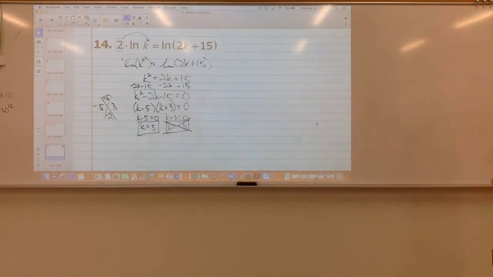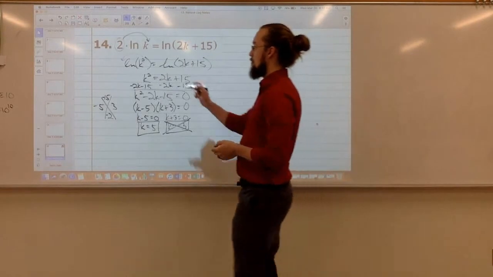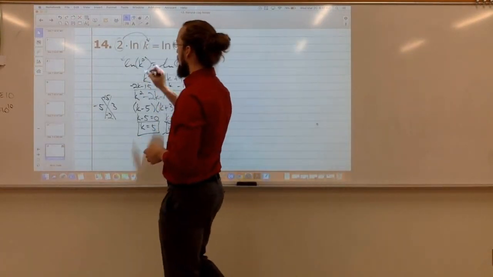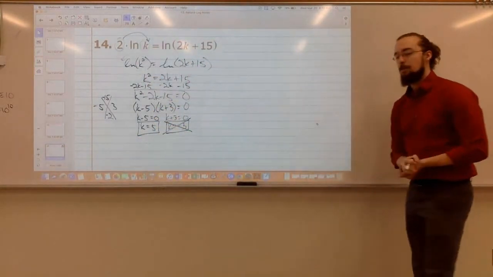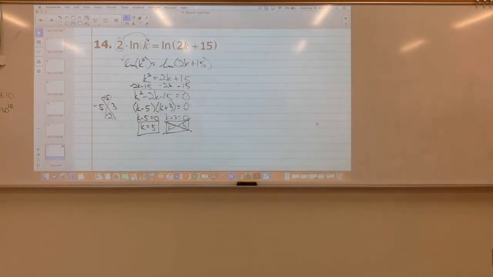Yeah, I guess if we're just looking at the log in the original problem, I'm just plugging negative 3 in right here, we would have a log of a negative number. So, we would say that negative 3 doesn't work.